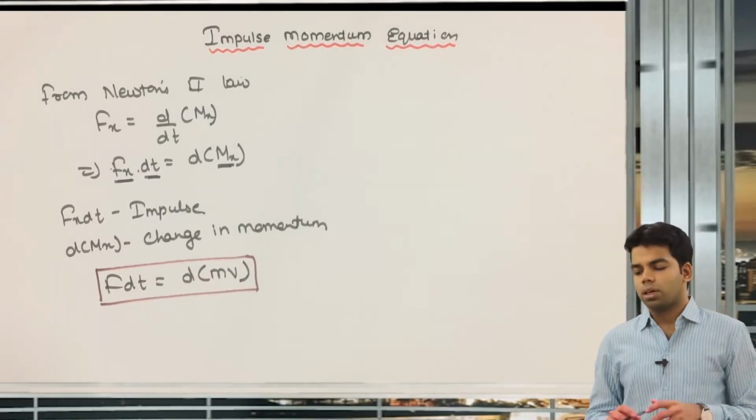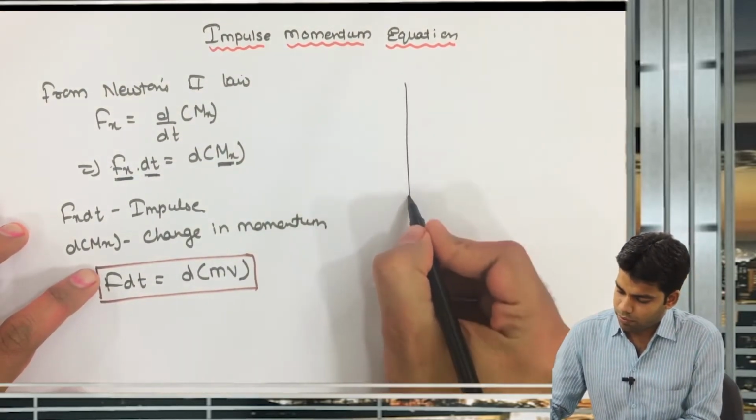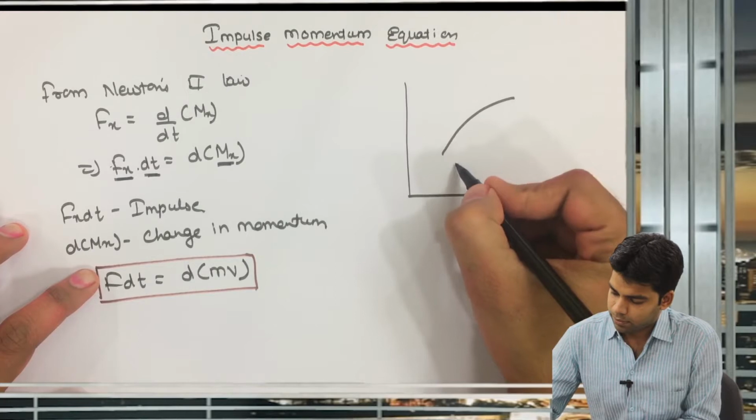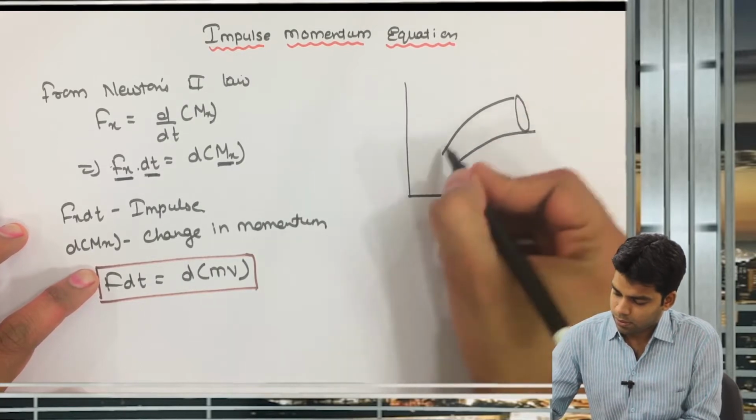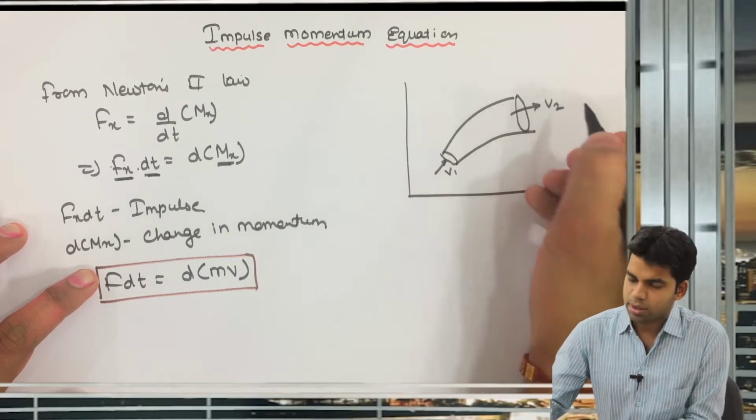Getting this now? Okay, now the steady flow momentum equation says, suppose we have a pipeline. The inlet velocity is v1 and the outlet velocity is v2.